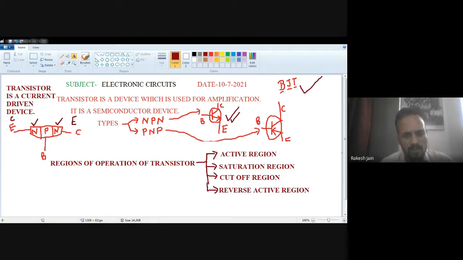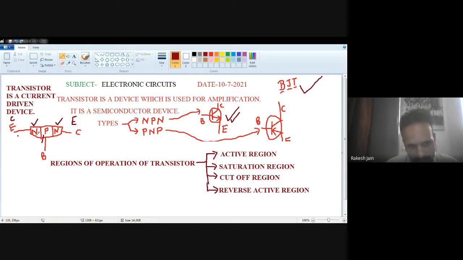First of all, how many junctions are in a transistor? Basically, it is a bipolar junction transistor, so definitely there are two junctions. See this NPN transistor. One junction is in between N and P. Junction means PN. Whenever a P-type semiconductor and an N-type semiconductor are held together, that is known as a PN junction. That is known as a junction.